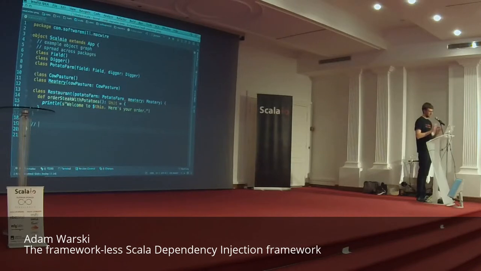Now I will do what I call manual dependency injection, and typically the wiring of the object graph is something you do at the end of the world. So when you absolutely need and have an instance of your object, you do all the wiring. So like in the entry point of the application, only when you absolutely need to, you actually do the wiring. So this will be the end of the world.